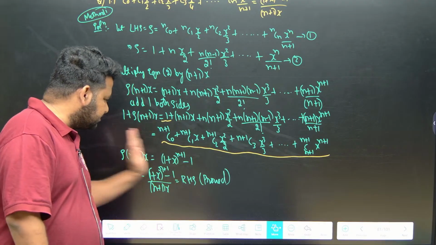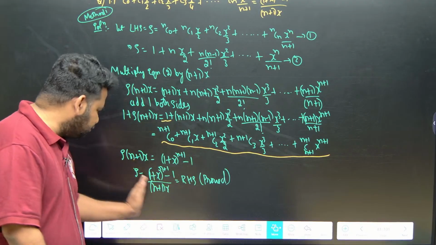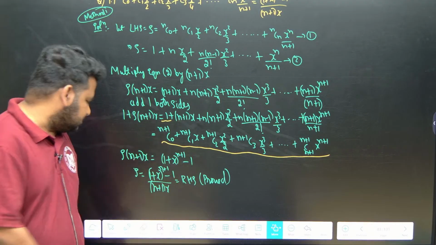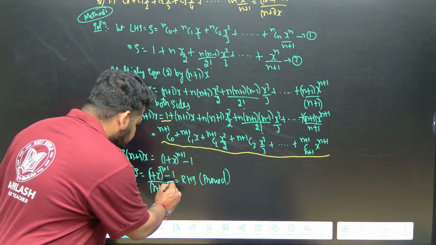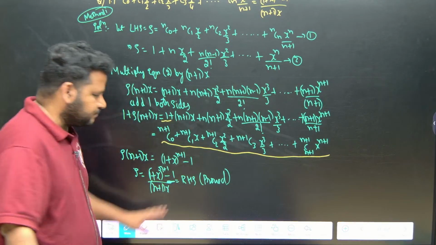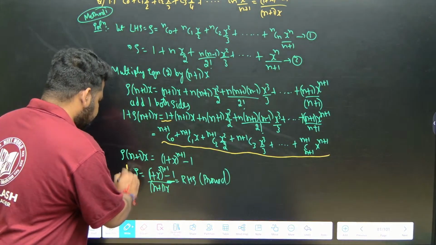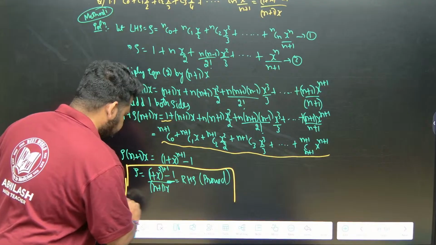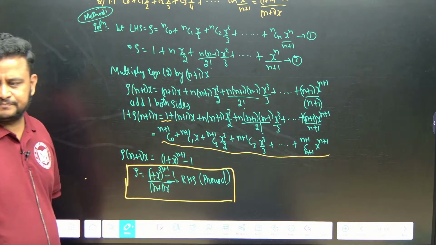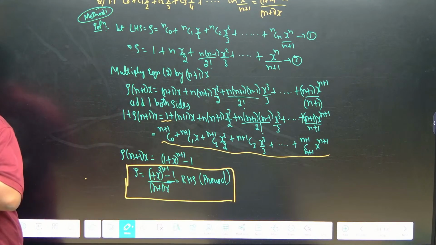This 1 that you add, you bring it to this side, and it will become minus 1. Then you bring it down here, and then you get the answer. The entire thing should be under minus. Correct? This is what we got. This is the final answer we wanted. This is the method 1 to solve this question.